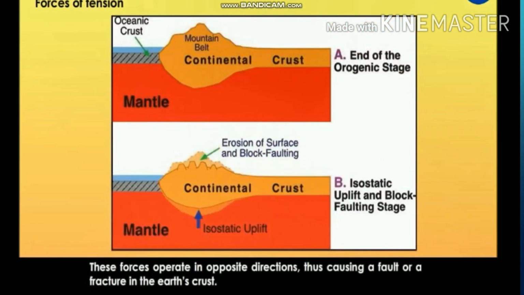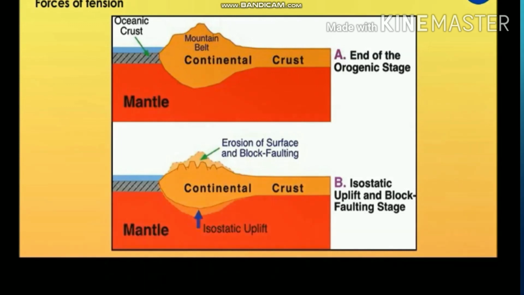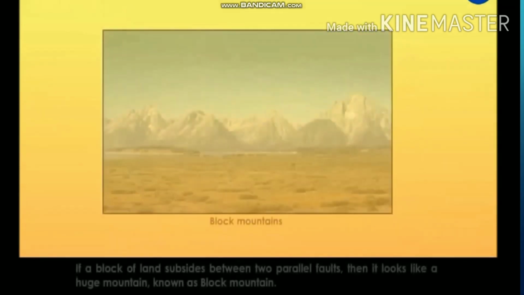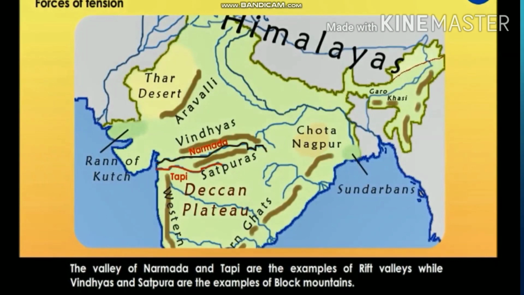Forces of tension. These forces operate in opposite directions, thus causing a fault or a fracture in the Earth's crust. The fractured rock strata either slide upward or downward along the fault line. The faulting then gives birth to new relief features like the rift valley or a block mountain. If a block of land subsides between two parallel faults, then it looks like a huge mountain known as block mountain. The valleys of Narmada and Tapi are the examples of rift valleys, while Vindhyas and Satpura are the examples of block mountains.